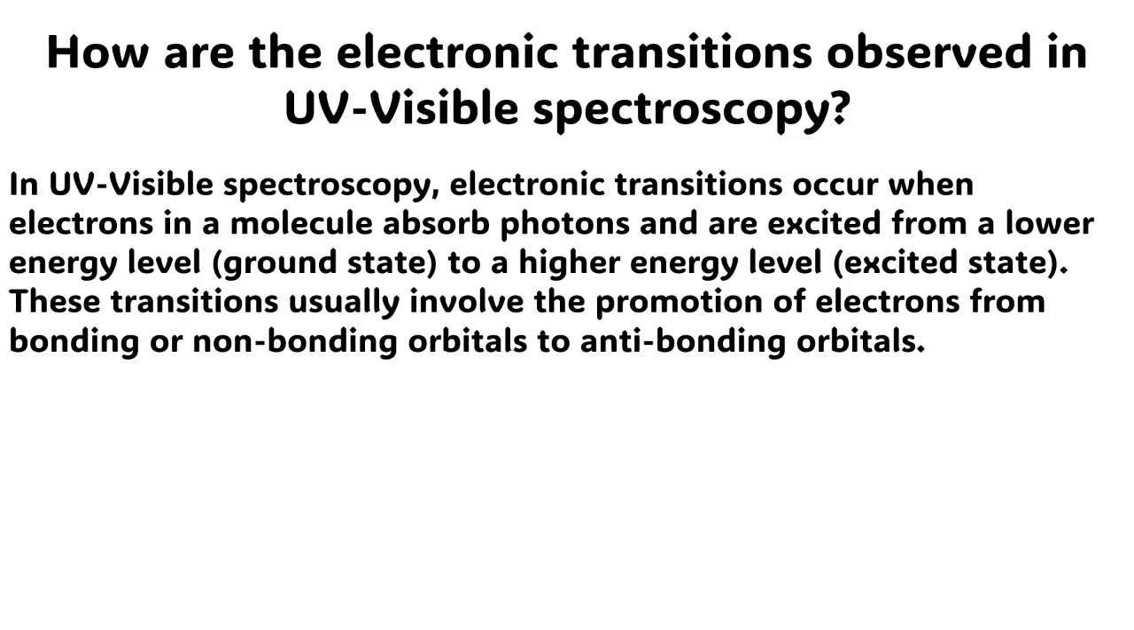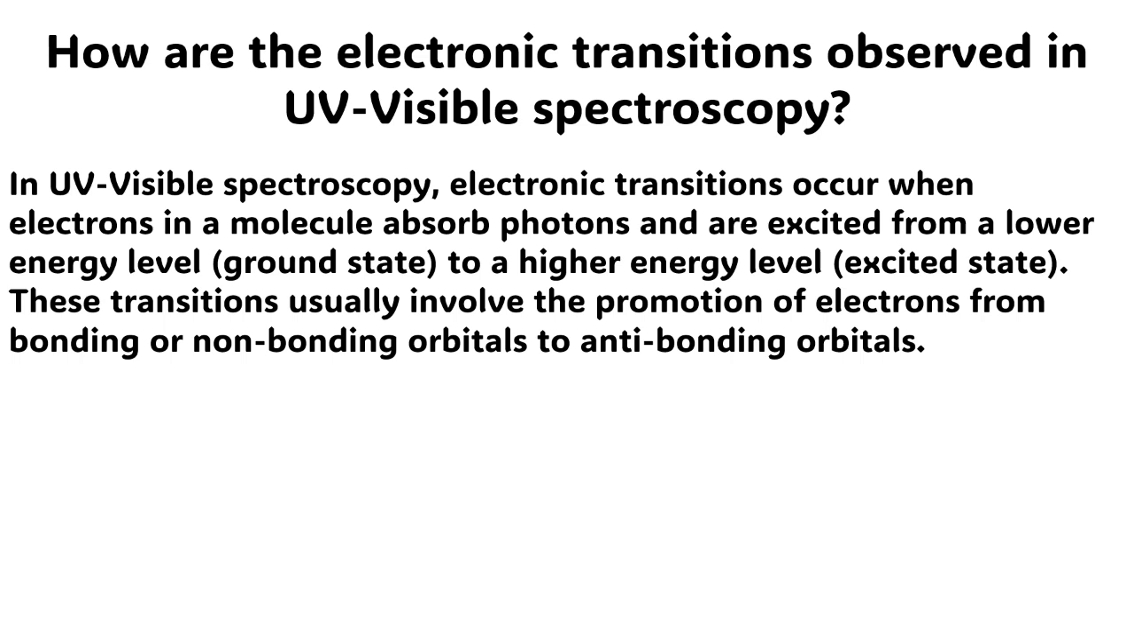The next question is, what is ultraviolet and visible spectroscopy? The answer to this question is very simple. UV visible spectroscopy is a technique that measures the absorption of ultraviolet and visible light by a sample. The absorption corresponds to electronic transitions between energy levels in molecules, and the resulting spectrum provides information about the electronic